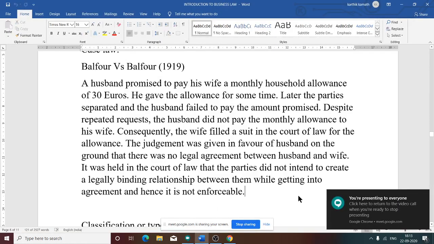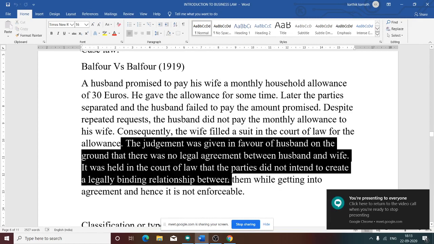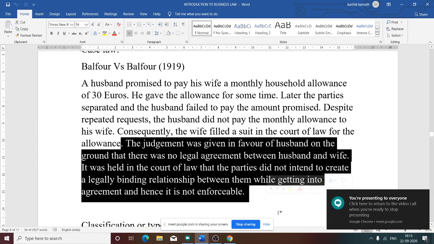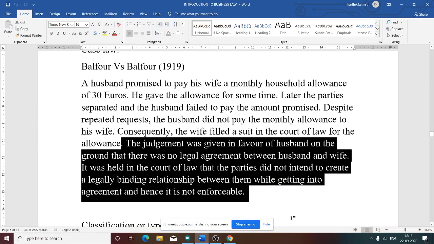See this. For that reason, judgment was given in the court of law in favor of husband on the ground that there was no legal agreement between husband and wife. It was held that the parties did not intend to create a legally binding relationship between them while entering into an agreement. Hence, it is not enforceable.